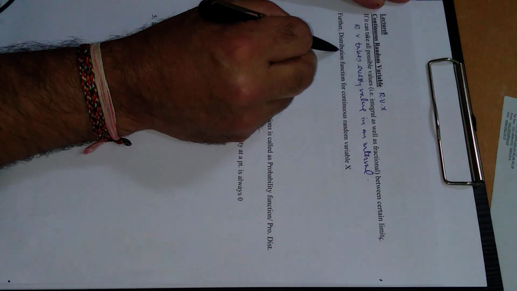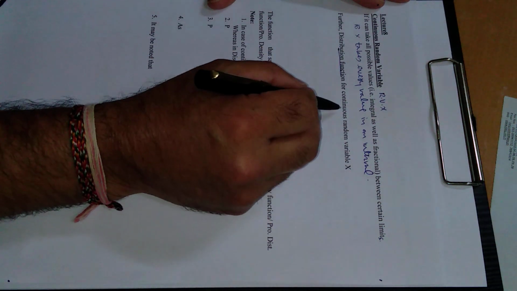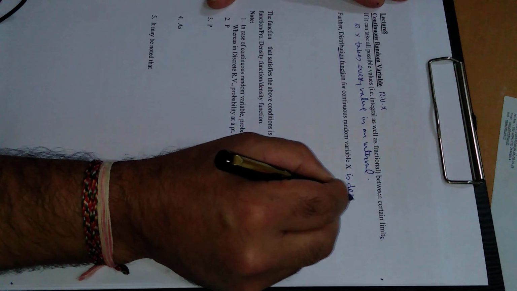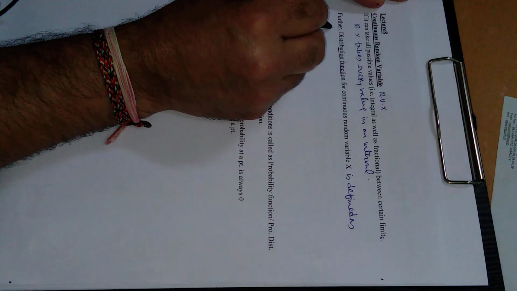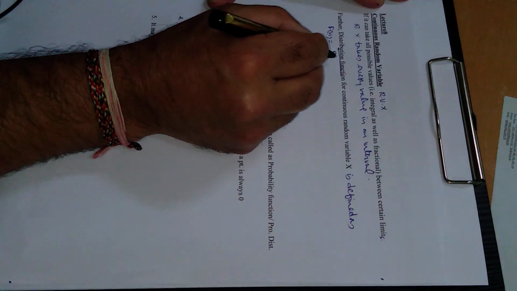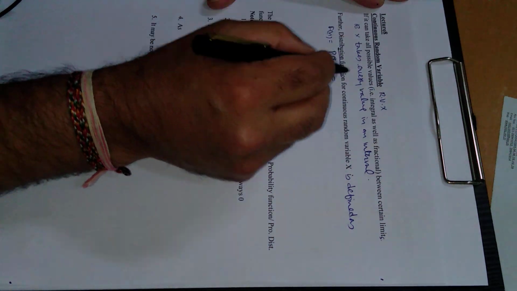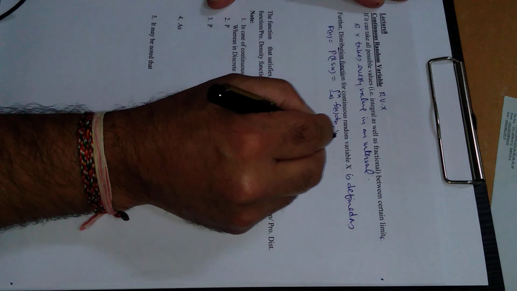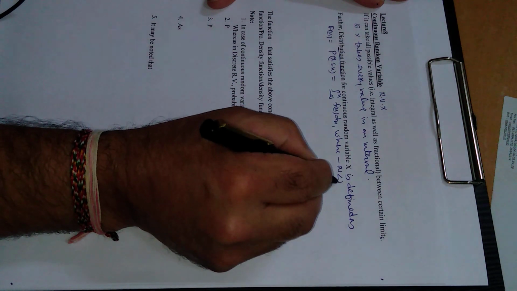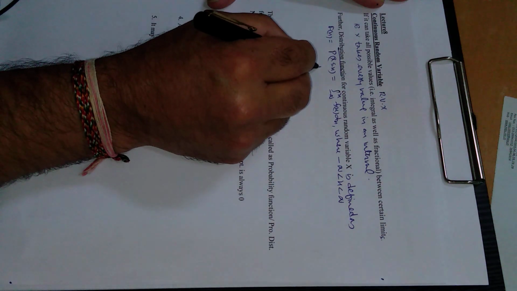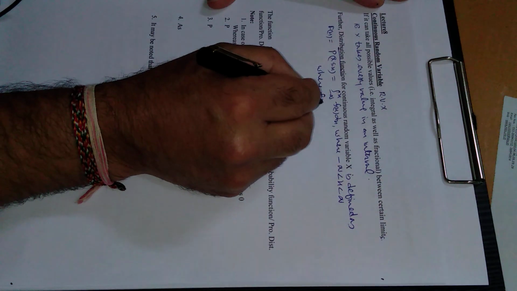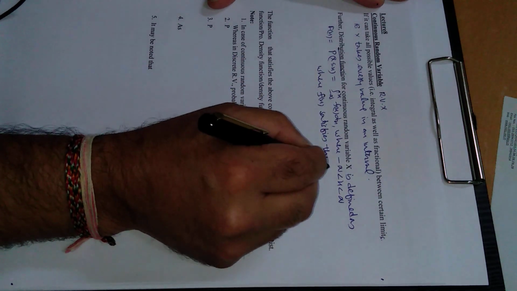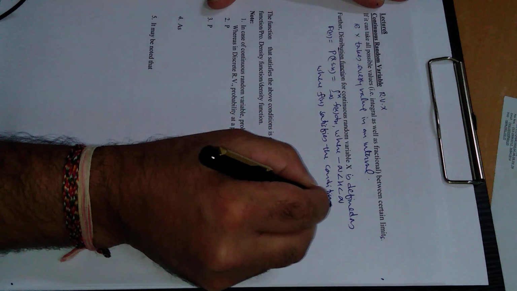Further, the distribution function or cumulative distribution function for continuous random variable X is defined as capital F of x is equal to probability X less than or equal to x, which is further equal to the integral from minus infinity to x of f of x dx, where X is a continuous random variable and small f of x satisfies the conditions.